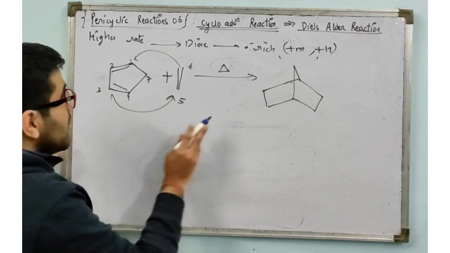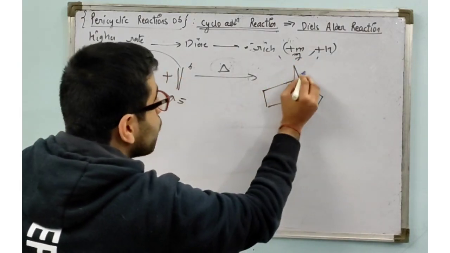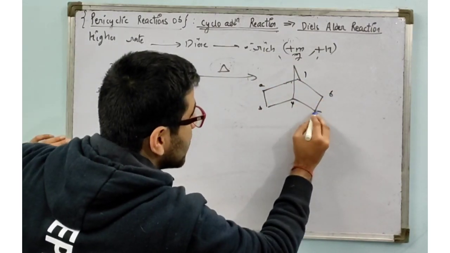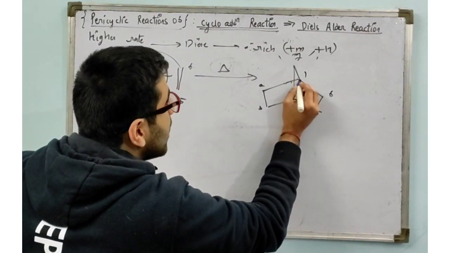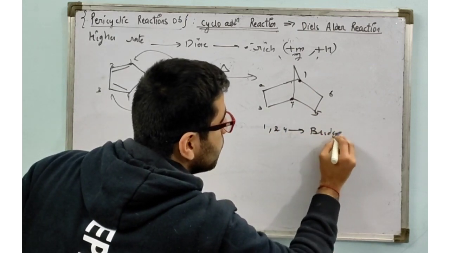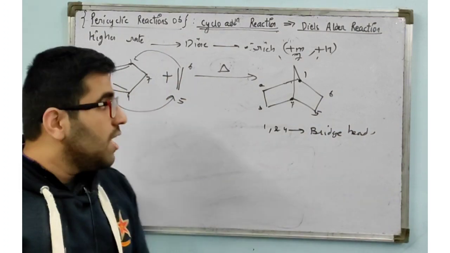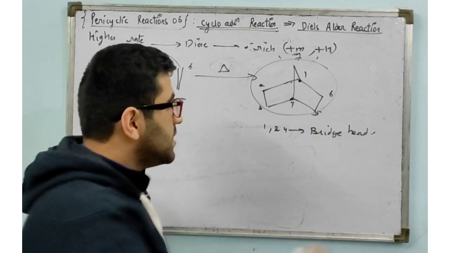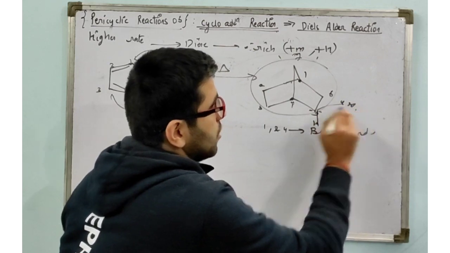Now what will happen? This is carbon number 7. Okay, this is 1, 2, 3 and 4. 1 is attached to 6, 4 is attached to 5. Always remember this. And carbons 4 and 1 are known as bridgehead, which can never be sp2 according to Bredt's rule. Now stereochemistry will also matter here. I'll let you know in the next video, exo or endo product. Basically the lower one is endo, the upper one is exo. We'll see in a later video.